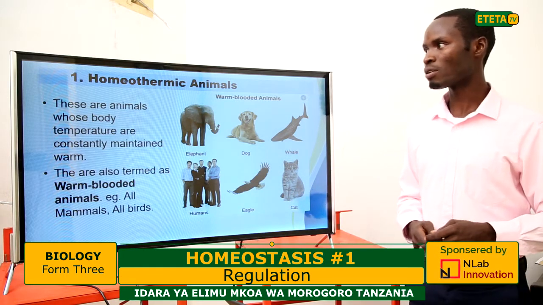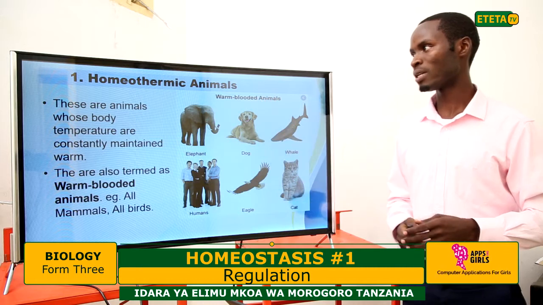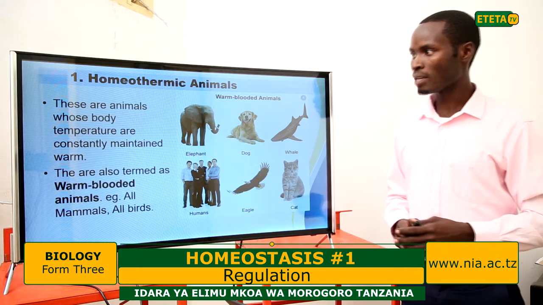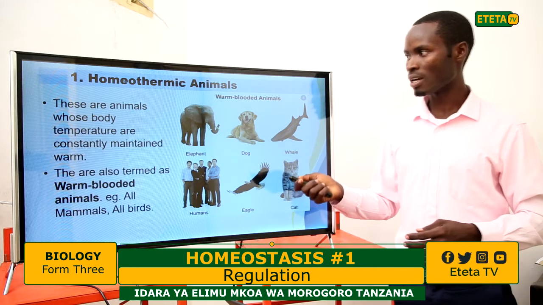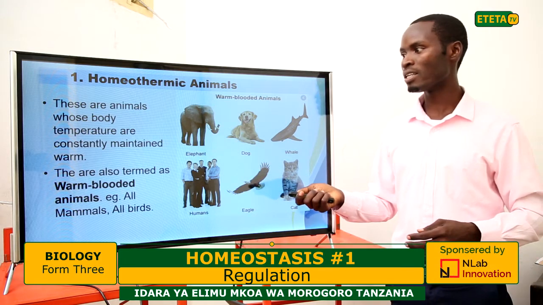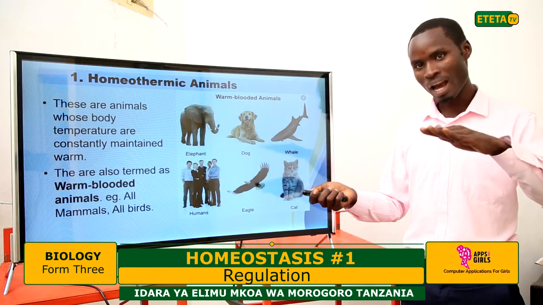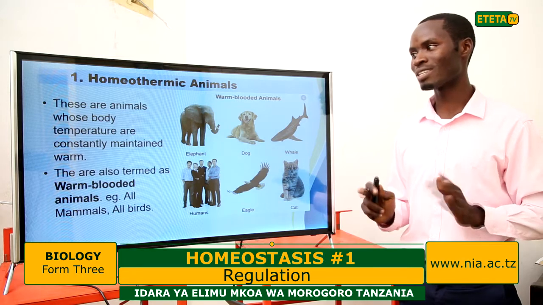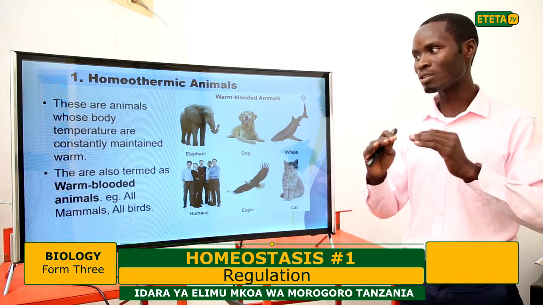Starting with the endotherms or homothermic animals. These are animals whose body temperature is constantly maintained warm. All the time, their temperature is maintained warm. It is constant, meaning their body is not allowed to cool.